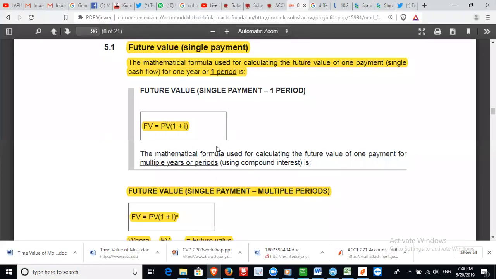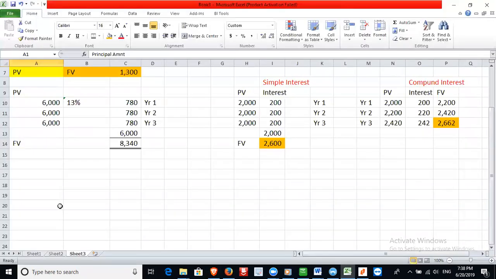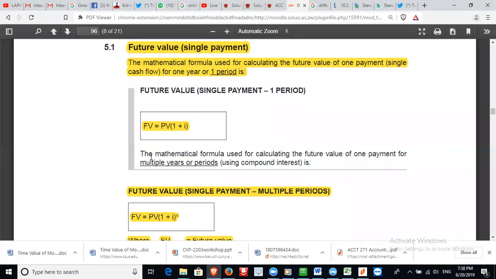So we are saying future value is equal to PV, which is the present value, in brackets 1 plus the interest element. Right, together, 1 plus the interest element. So that's how you calculate the future value for a single period. That is the future value of our investment for year 1.